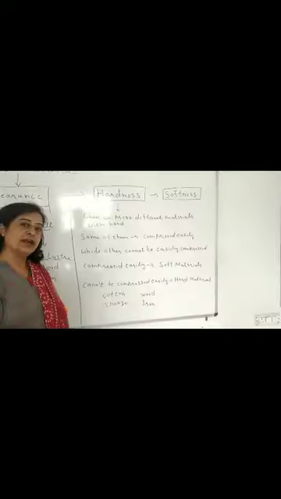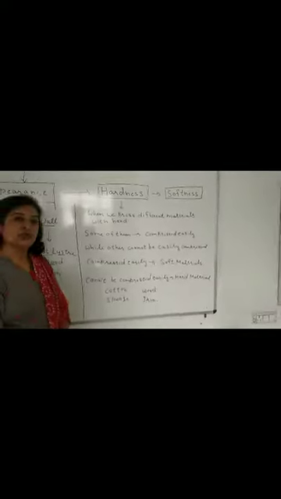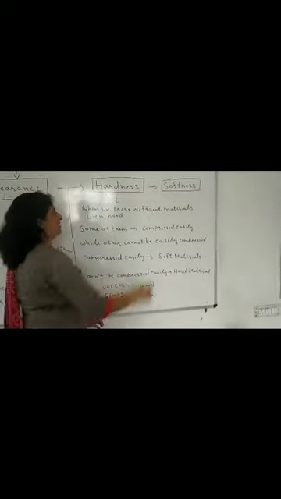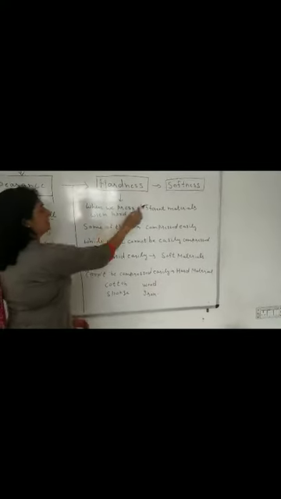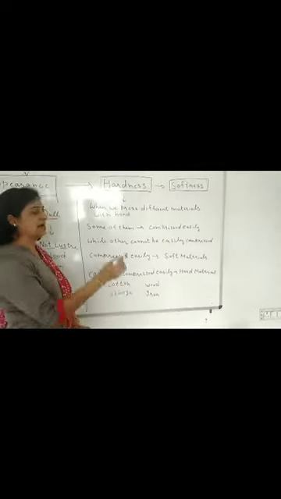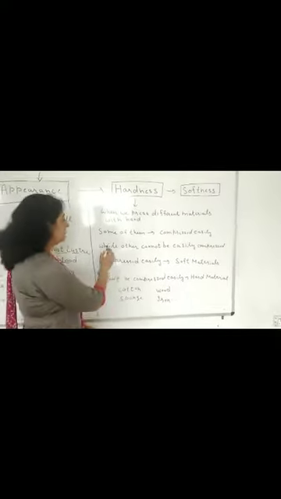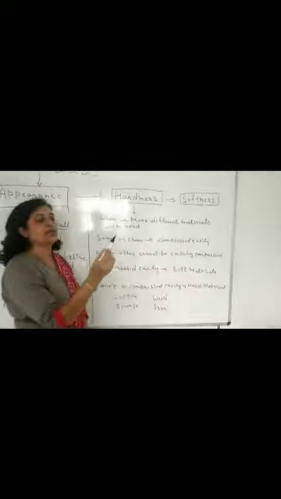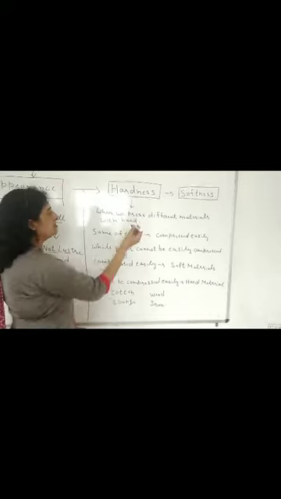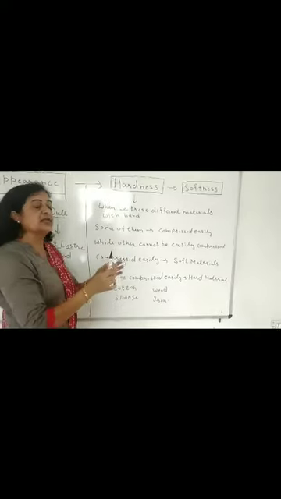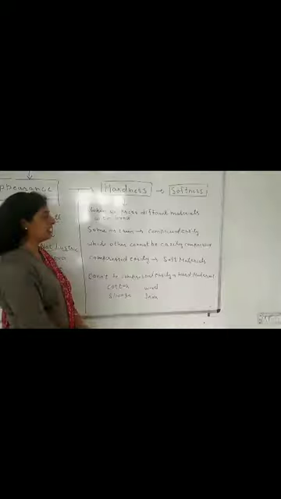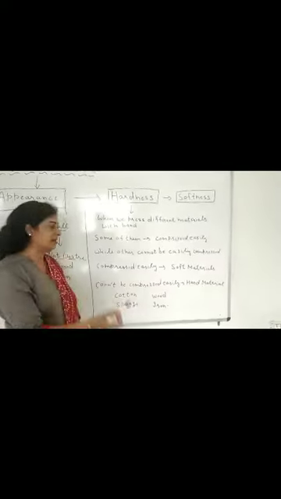We can divide materials into two categories on the basis of their hardness and softness. When we press different materials with the hand, some of them can be compressed easily, while others cannot.